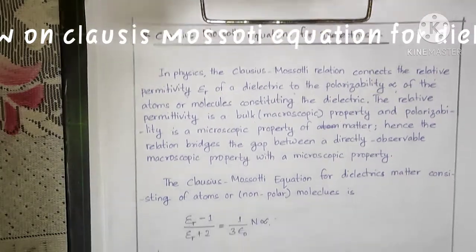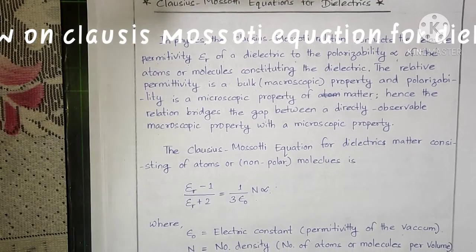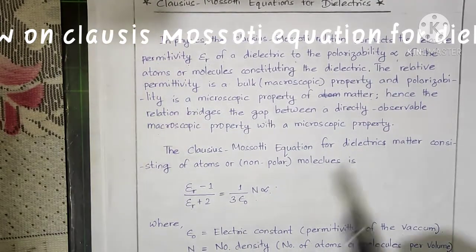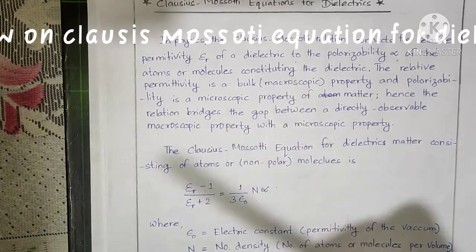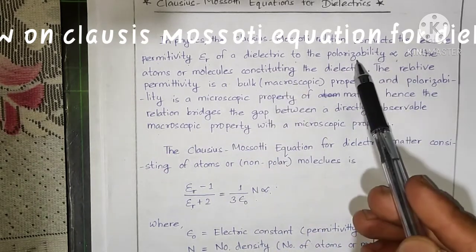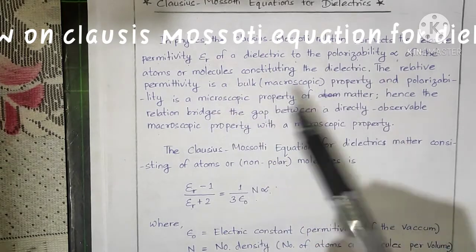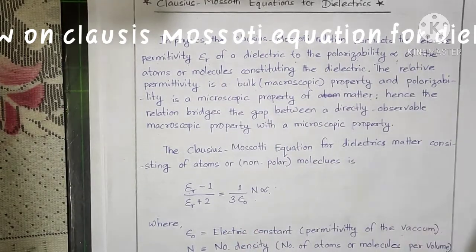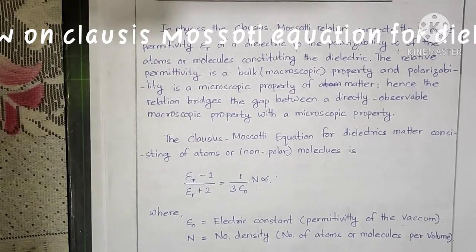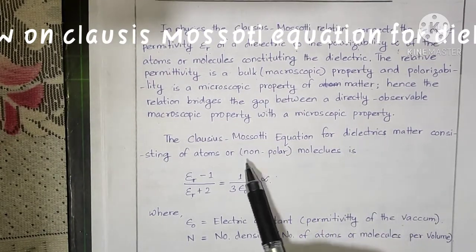So the Clausius-Mossotti equation is nothing but the relation between the permittivity of some dielectric medium and the polarizability. It gives the relation between epsilon r and alpha. We will do the calculation later.